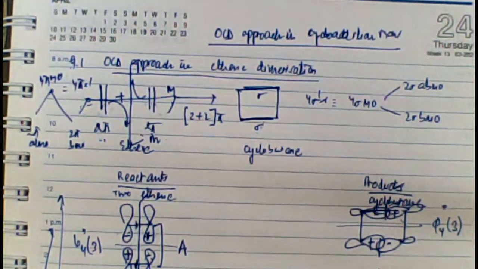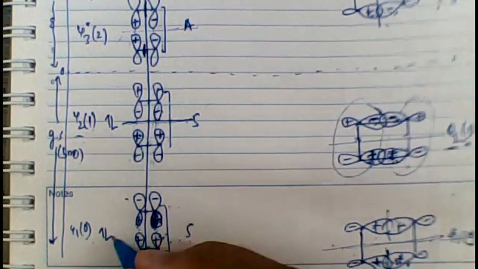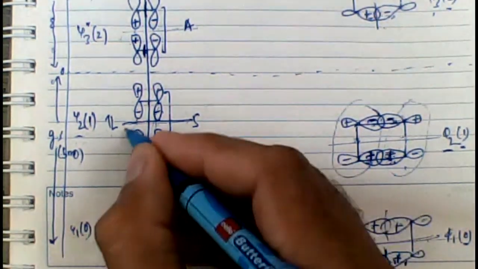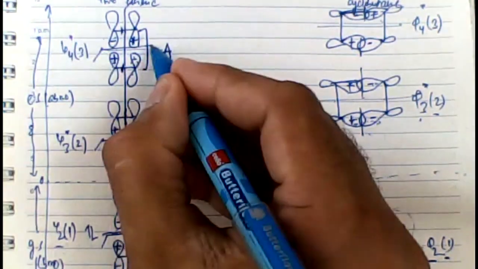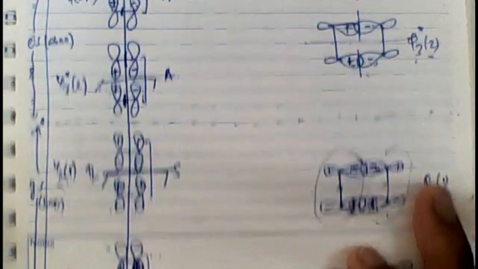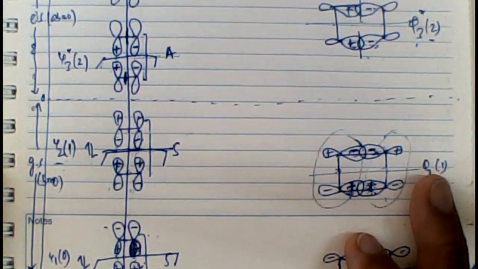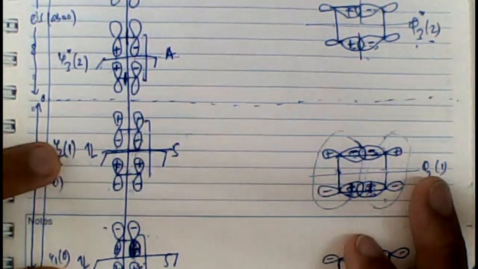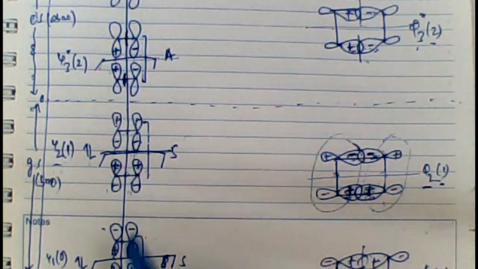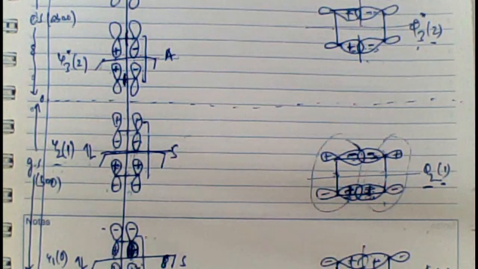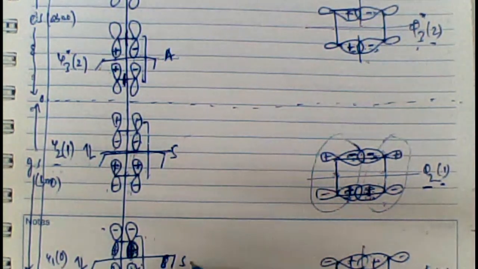Therefore, in the case of ethylene dimerization, two mirror planes need to be chosen just to classify these orbitals properly. Let's say this was S. Pass a mirror plane here, positive is facing positive, symmetric, positive is facing positive, symmetric, so this orbital is SS, symmetric orbital. This positive is facing negative, this positive is facing negative, this is SA. Therefore I have differentiated the two different orbitals properly.